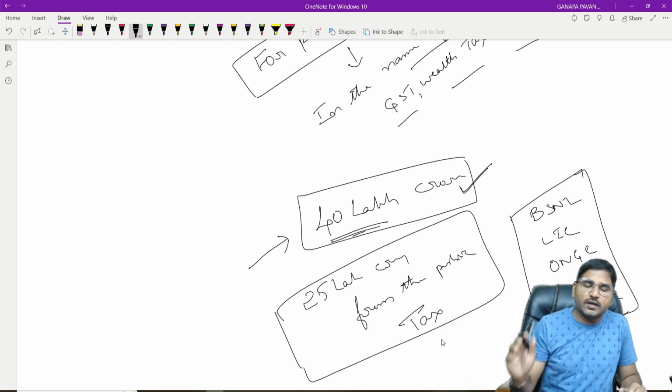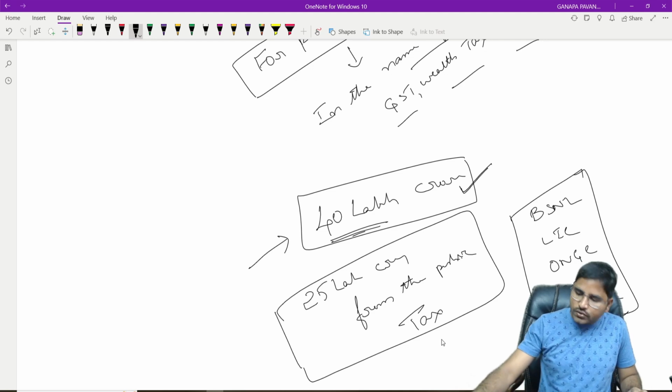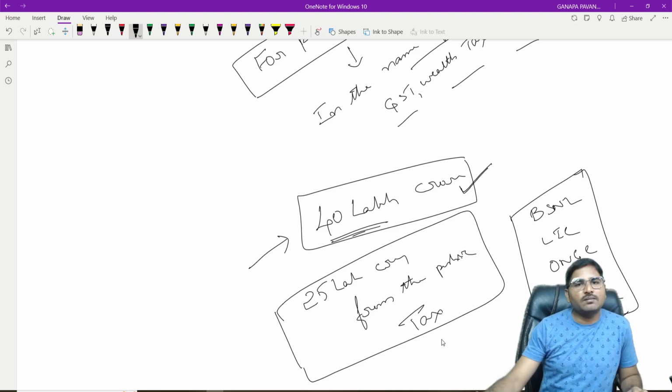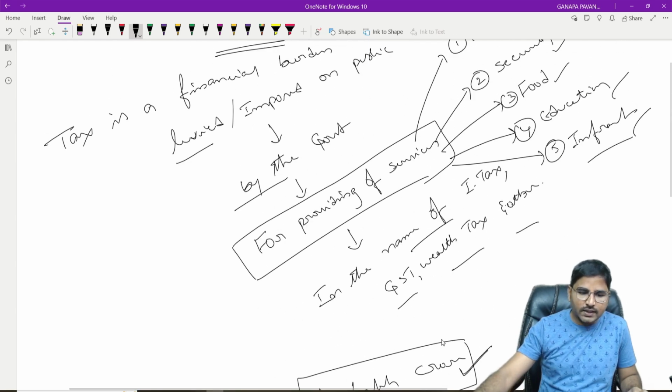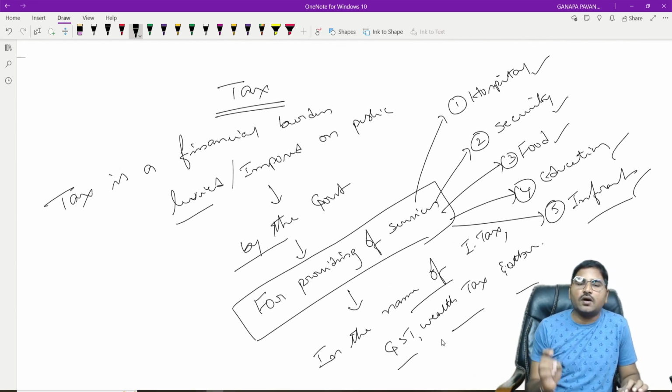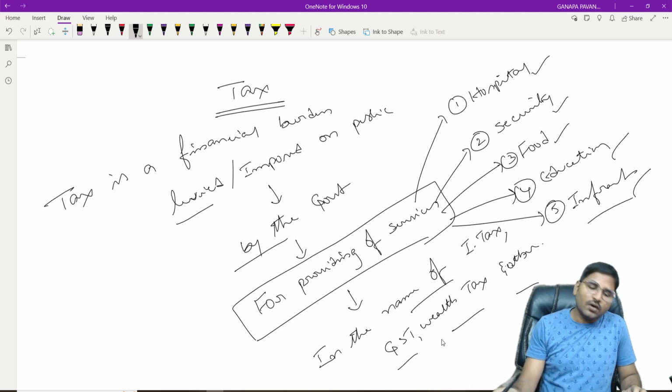Reason, the budget of the country is 40 lakh crores. So even though the government does some business, it is not sufficient for administration of the country. For that reason, the Indian government has to forcibly charge a tax on the public.